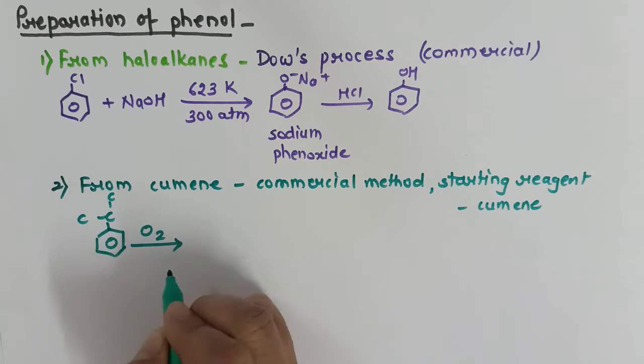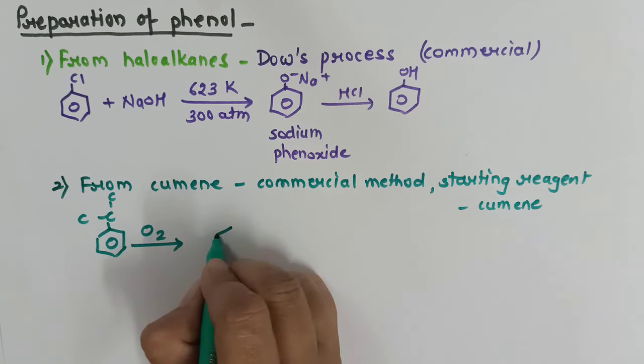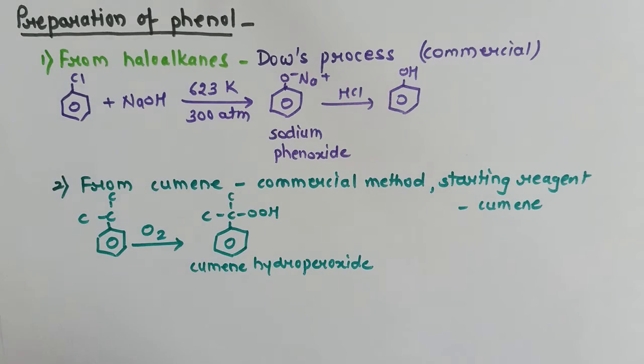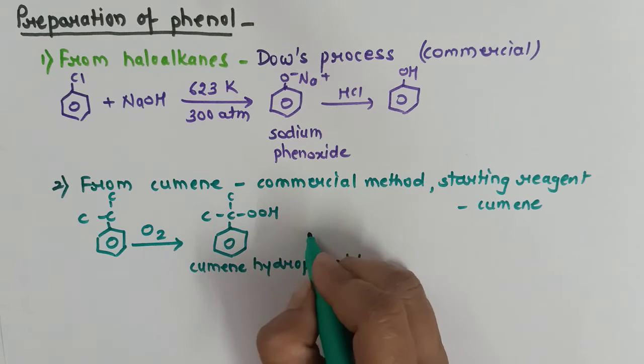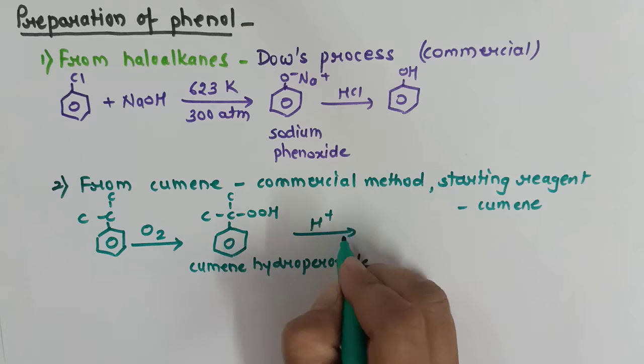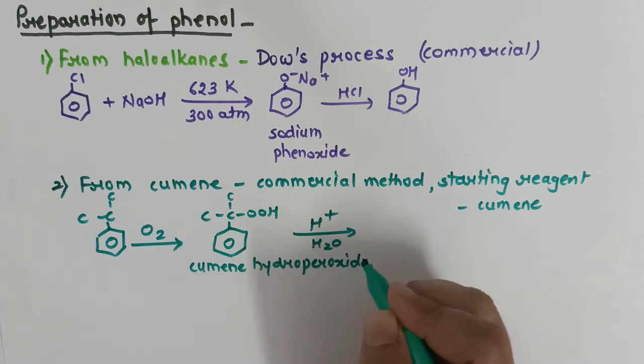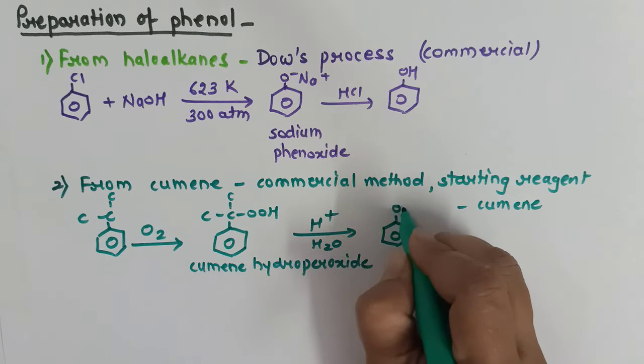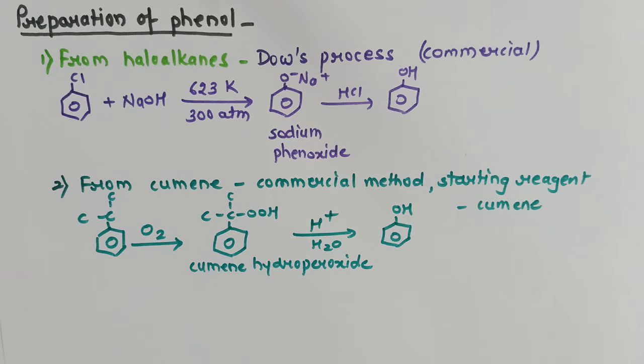First, when it is treated with oxygen, we get cumene hydroperoxide. Now this cumene hydroperoxide on further hydrolysis in acidic medium gives us phenol. This is asked many times in complete the equation or the conversion questions.